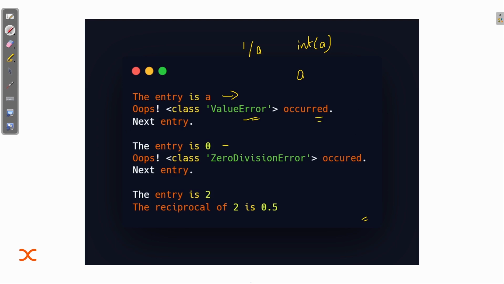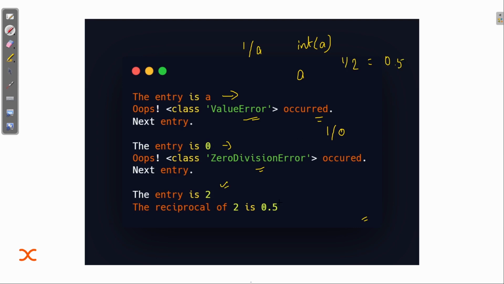Next entry, the value is 0. So it again went to check what kind of error it is forming. What was happening? 1 by 0 was happening, that is a zero division error. So it is showing that yes, it is a zero division error. The entry is 2. 2 will work fine because 1 by 2 is 0.5. So what is happening?